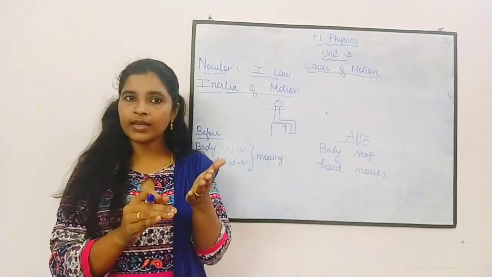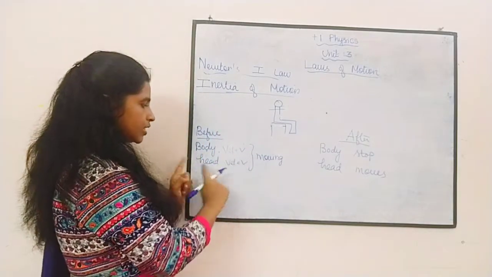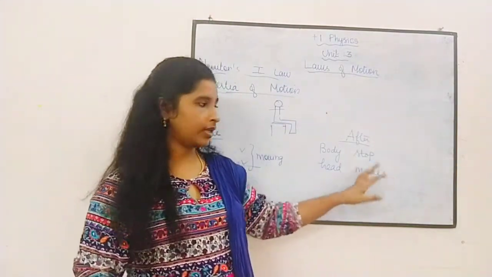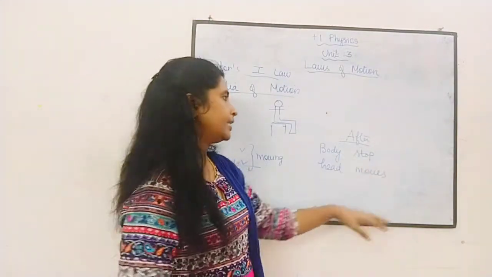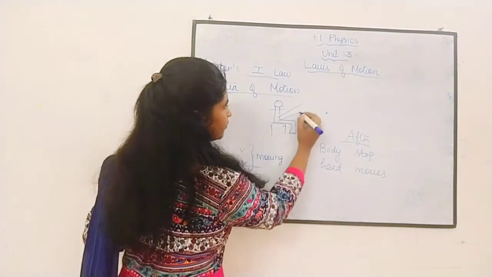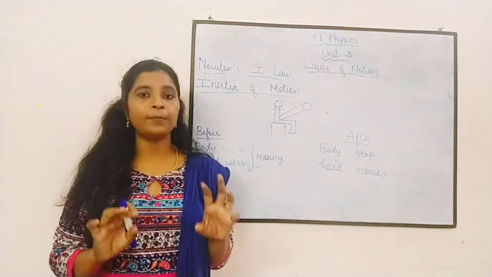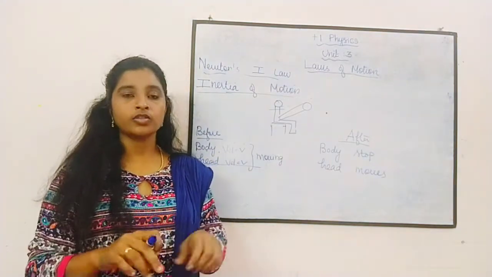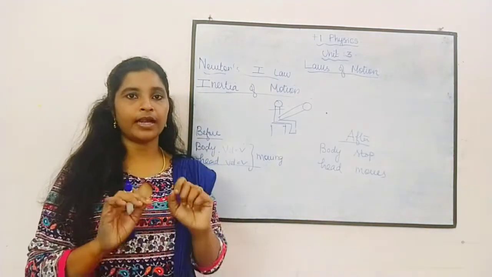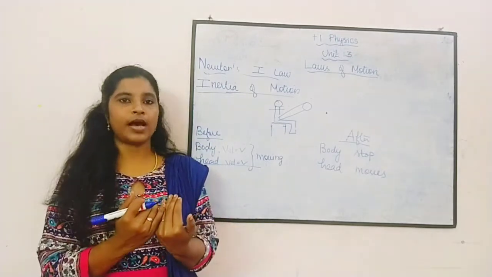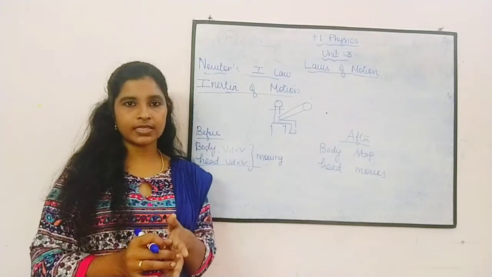So what is happening now? What is the condition? Before condition, head is moving. Now also the head is moving. Okay, the body is stopped, but the head is moving. So what is happening? The head is moving, but your body stopped. So you will bend forward. Okay, so immediately when the brake is applied, you will bend forward. But when we start the bus, we will lean backward. Understand the difference why it is happening?